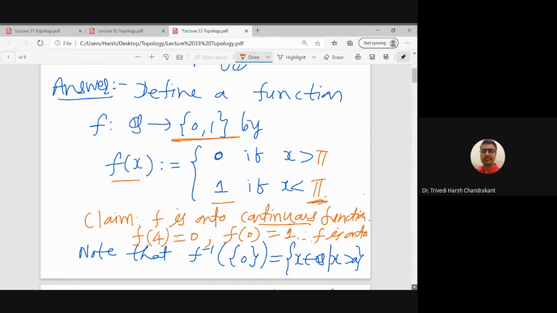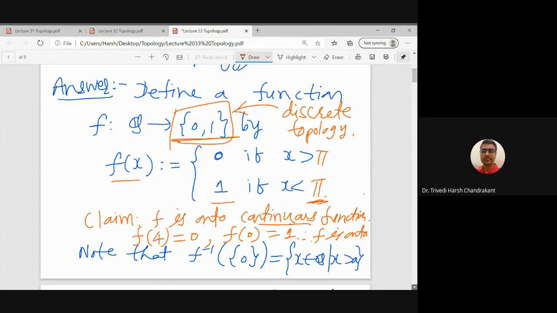But in topology, usually we prove that inverse image of open set is open, and then we are satisfied with that. So most of the cases it works, that definition. So on {0, 1} we have a discrete topology because it is a finite set. So of course on a finite set we can define topology in different ways, but usually we take discrete topology. So with respect to discrete topology on {0, 1}, we know that in discrete topology all the subsets are open sets.